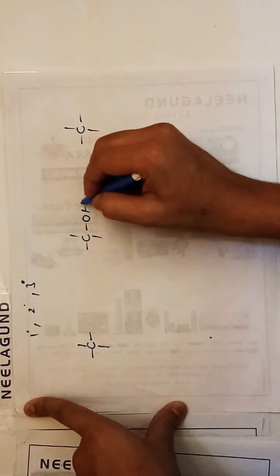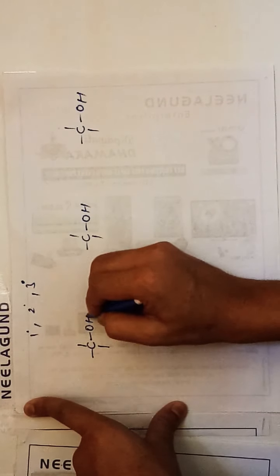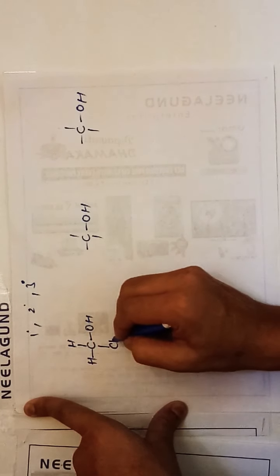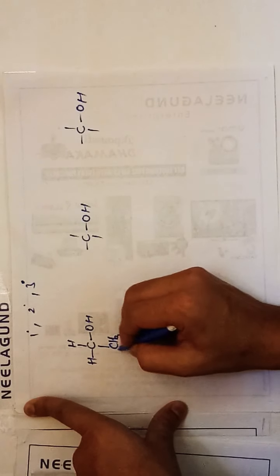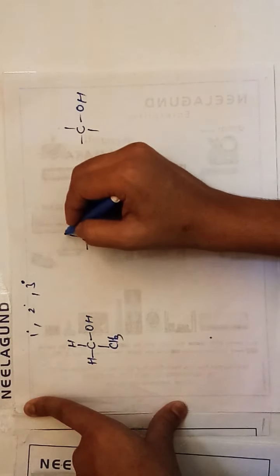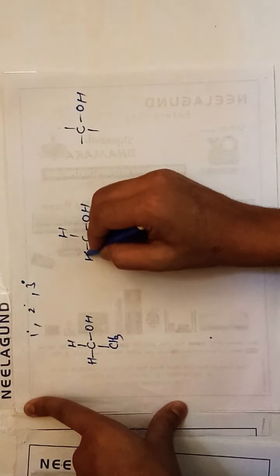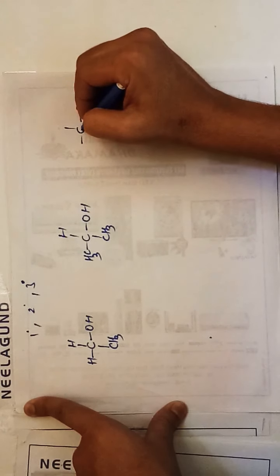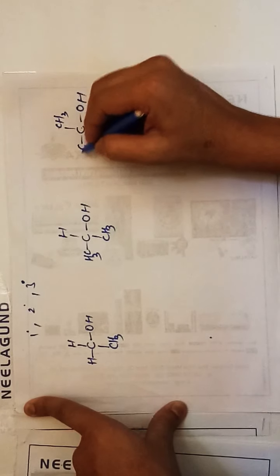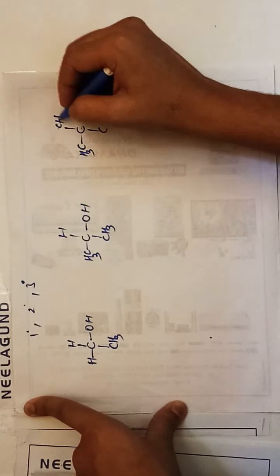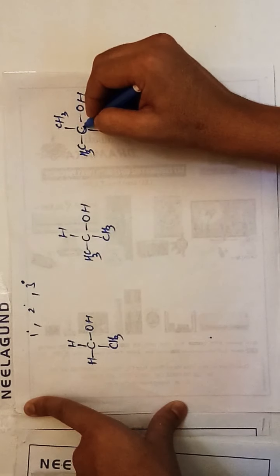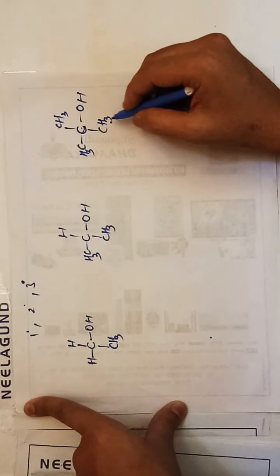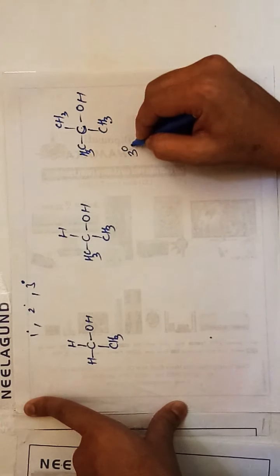We are discussing alcohol, so I will introduce one OH here. This C is surrounded by one CH3. In our books they have shown it by R. If the central carbon is surrounded by 3 CH3 groups, CH3, CH3, CH3, that is 3 methyl groups, we consider it tertiary.